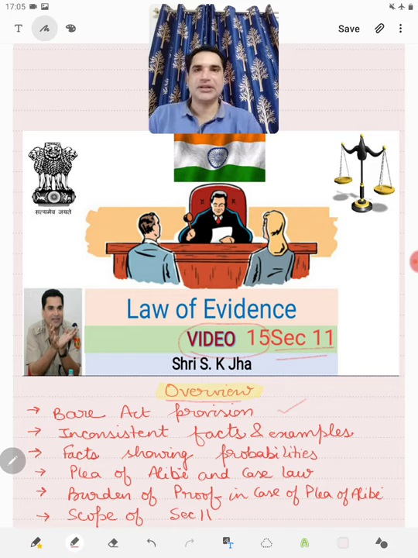Then we will one by one unfold the various dimensions of section 11, in which the first is inconsistent facts and examples of it. Thereafter, we will see the facts showing probabilities, what is meant by it, and what are the various issues connected with it. Thereafter, we will see the plea of alibi and case law associated with it. And then, one very important aspect of section 11 is burden of proof in case of plea of alibi. And lastly, we will see the scope of section 11. So let us start.